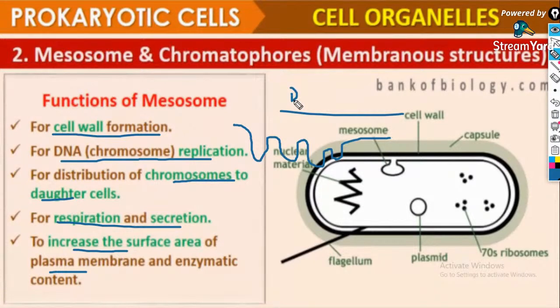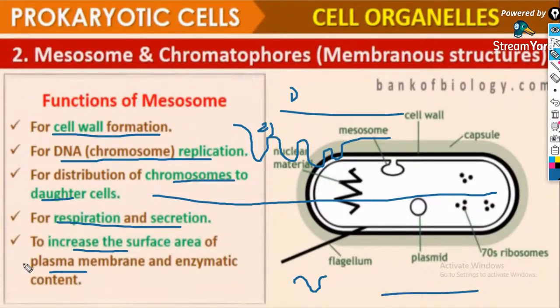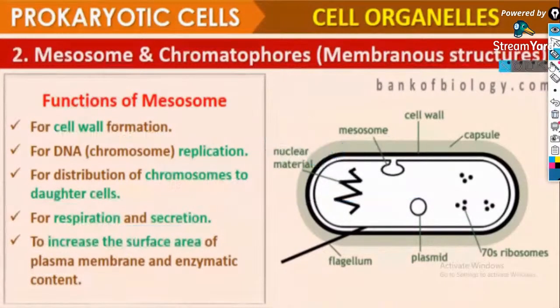But if we stretch thread number two, what will be its length? It will be much larger than thread number one. In the same way, if there is folding in a plasma membrane and we stretch it, it surely increases the surface area. That's how these structures increase the surface area. Clear with that concept?